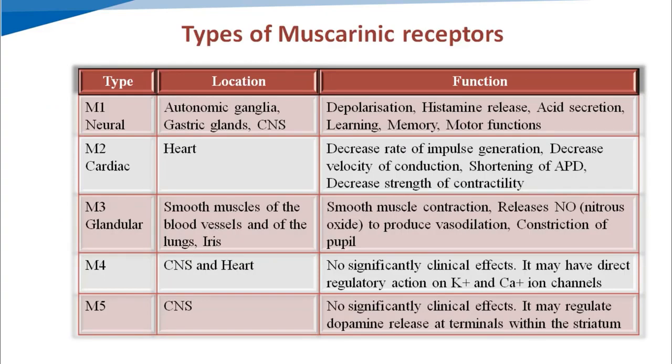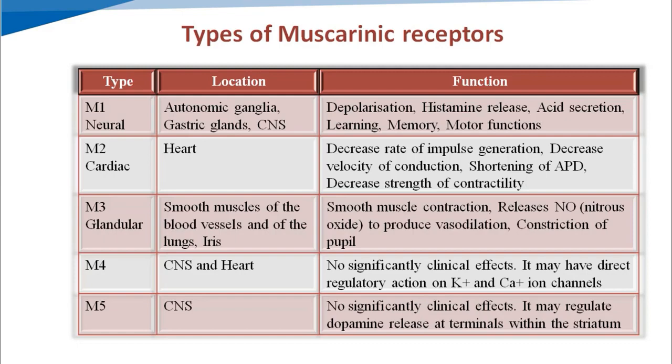Muscarinic receptors are classified into 5 classes, and from these 5 classes, the first 3 give major actions. These 5 classes are known as M1, M2, M3, M4 and M5. Based on their location, M1 type is known as neural muscarinic receptors because they are located at autonomic ganglia, gastric glands and CNS. M2 receptors are present at the heart, so they are known as cardiac muscarinic receptors. And M3 receptors are present at smooth muscles of the blood vessels and lungs and iris, so they are known as glandular muscarinic receptors. Then M4 and M5.